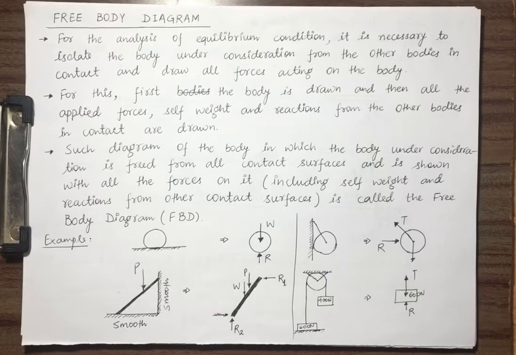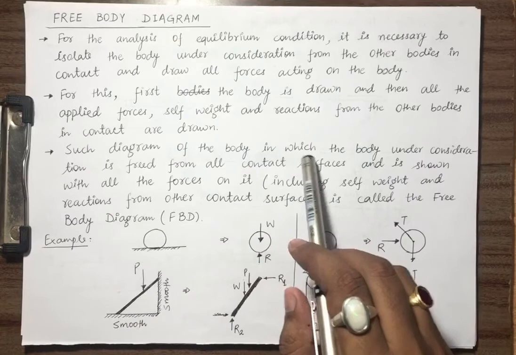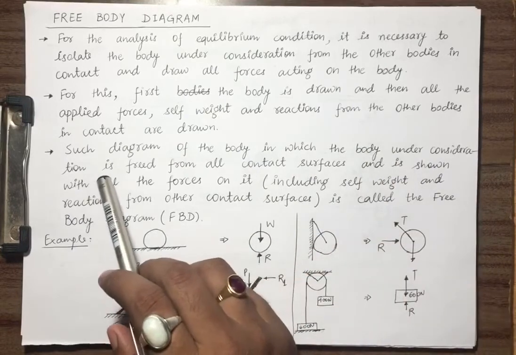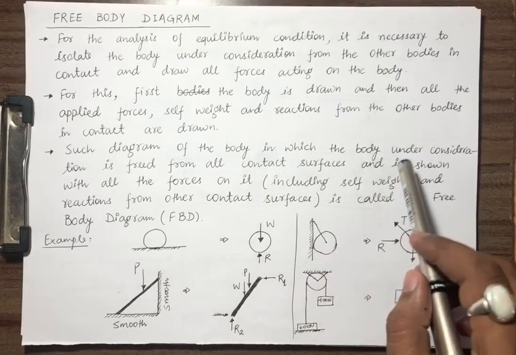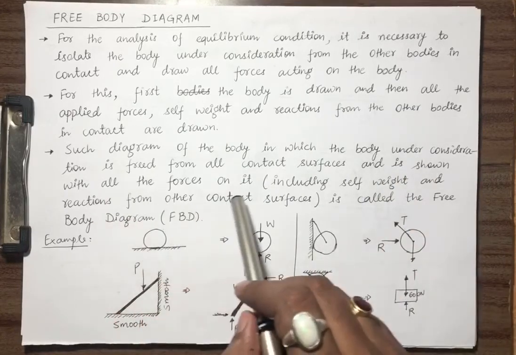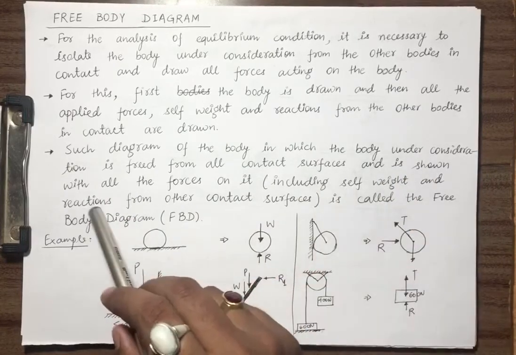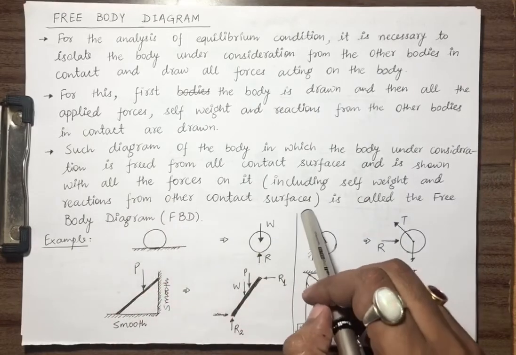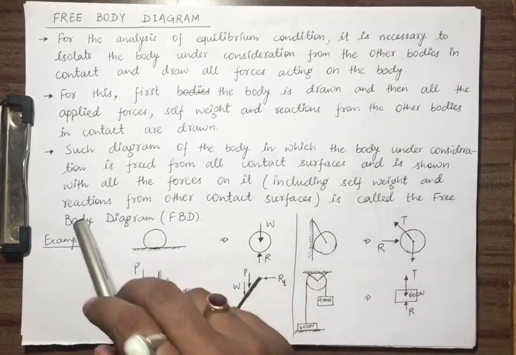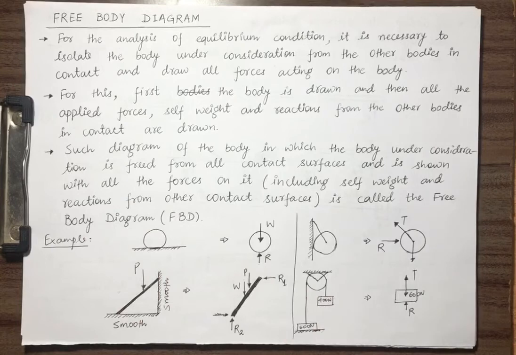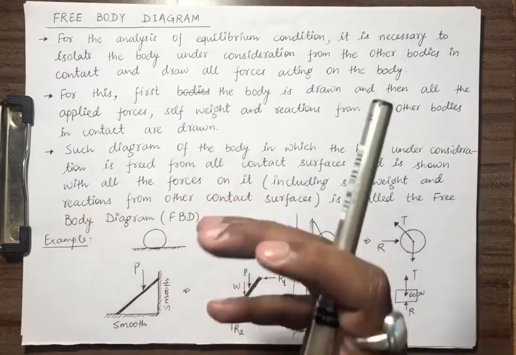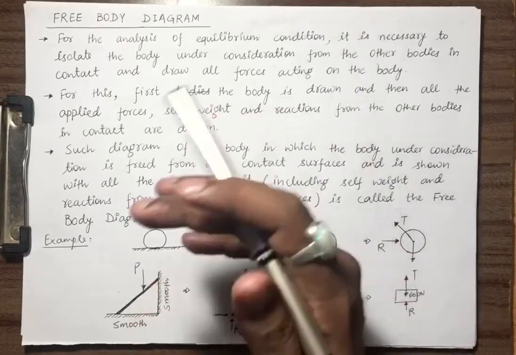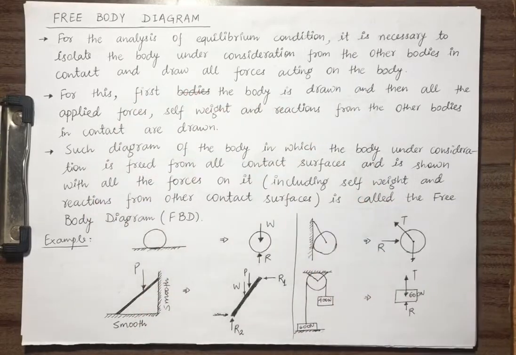Such a diagram of the body, in which the body under consideration is freed from all contact surfaces and is shown with all the forces on it, including self weight and reactions from the other contact surfaces, is called the free body diagram. So what we are doing in a free body diagram is separating our body under consideration from the other contact surfaces.